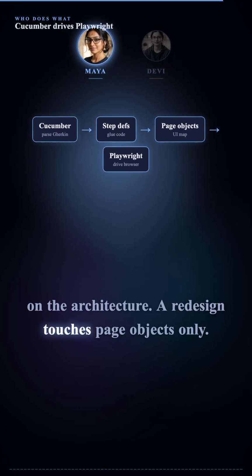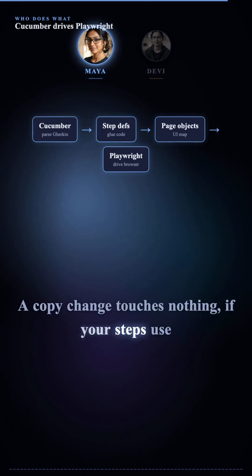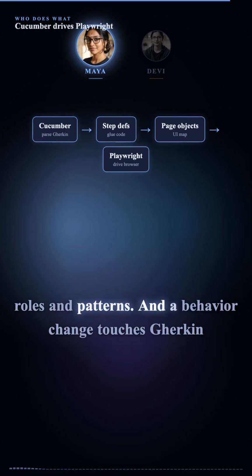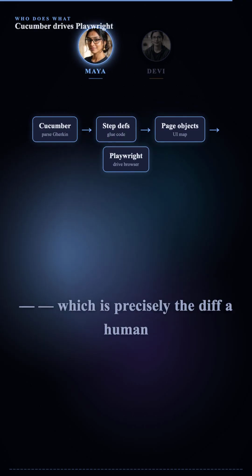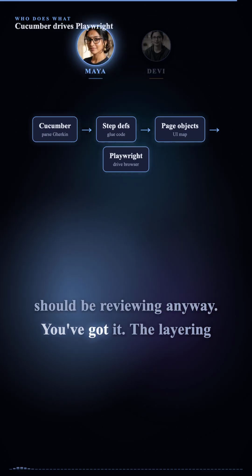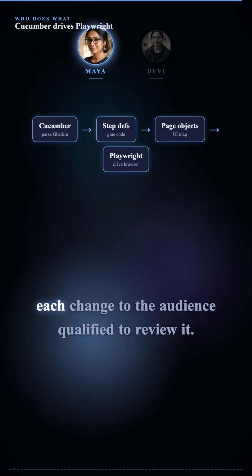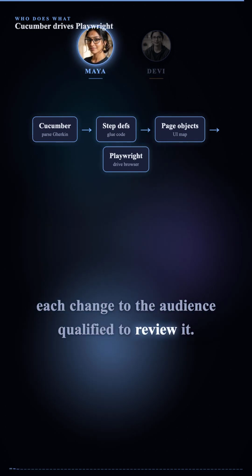A redesign touches page objects only. A copy change touches nothing if your steps use roles and patterns. And a behavior change touches Gherkin. Which is precisely the diff a human should be reviewing anyway. You've got it. The layering isn't tidiness for its own sake. It routes each change to the audience qualified to review it.